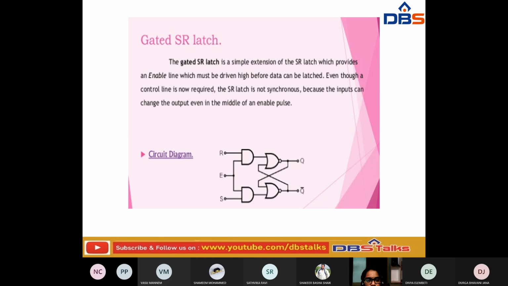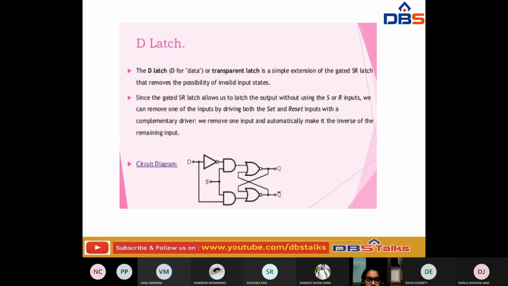Okay. So now the D latch, or D for data, is a simple extension of the gated SR latch that removes the possibility of invalid input states. The gated SR latch allows us to latch the output without using the SR inputs directly. It can be done by driving both the set and reset inputs with a complementary driver.